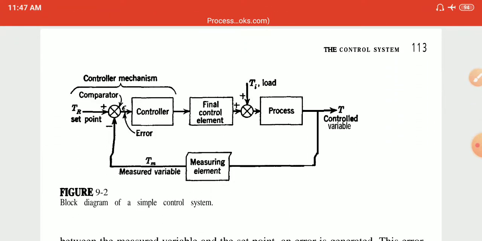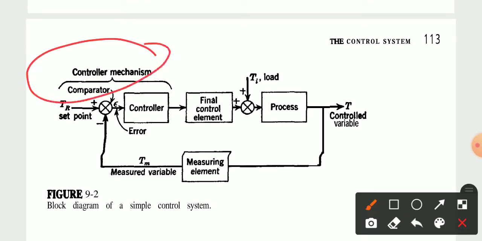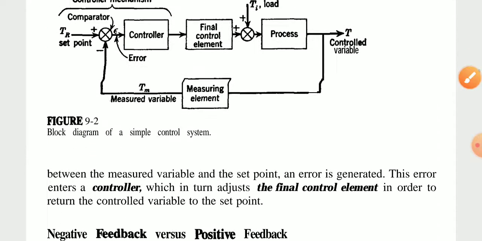This is the main block diagram in the figure. First the controller mechanism is given: the comparator, which is the set point part, then the controller, final control element, and the process, which for us is for temperature T, the control variable, the measuring element and the measured variable. For us this is the error part. This is the block diagram of a simple control system that we already saw in the discussion part.